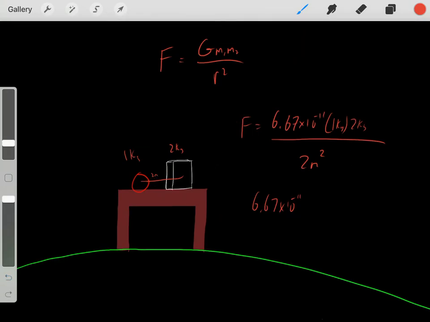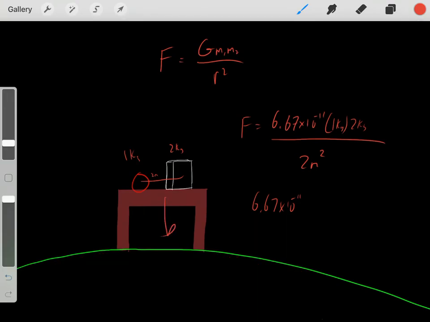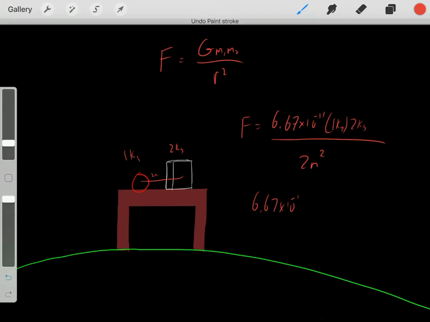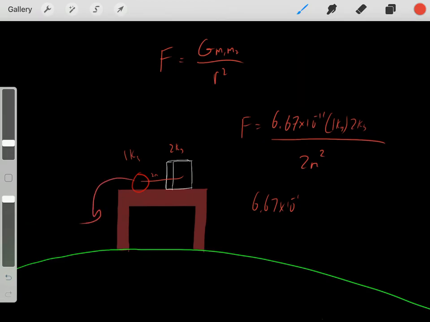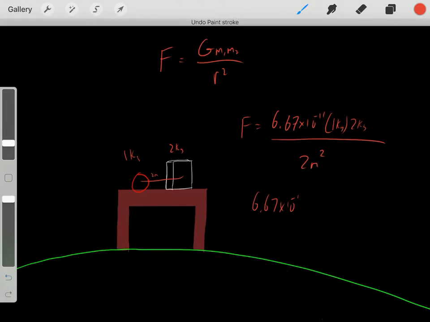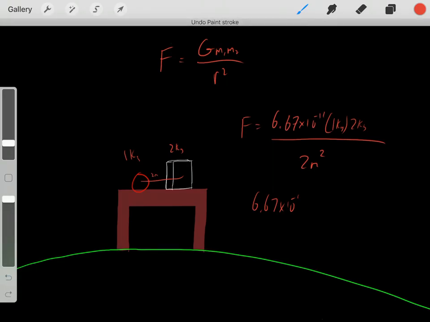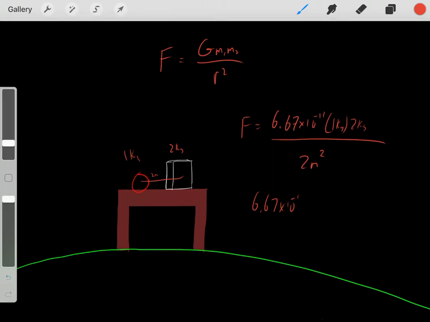And again, also remember the Earth also has mass, so that's why all objects with mass fall towards the Earth. For example, if this ball fell off the table, we know this ball would accelerate towards the Earth. Because again, they both have masses, but we know the Earth has a very large mass, so that M1 would be a very large number, so that's why the force is more noticeable, and that's why these objects fall.